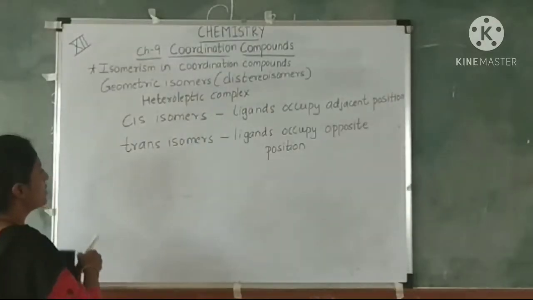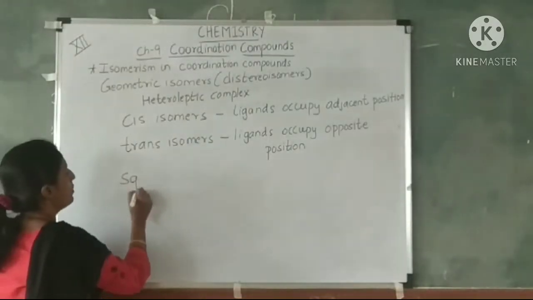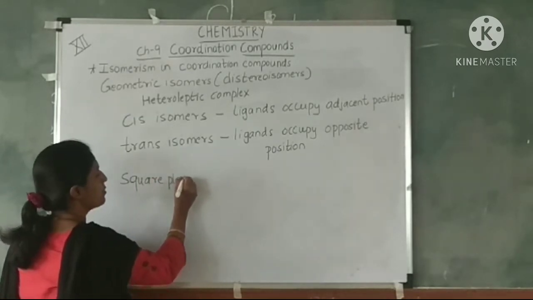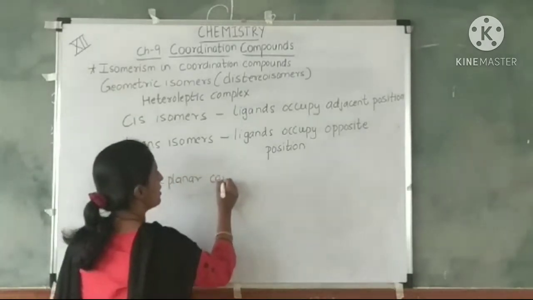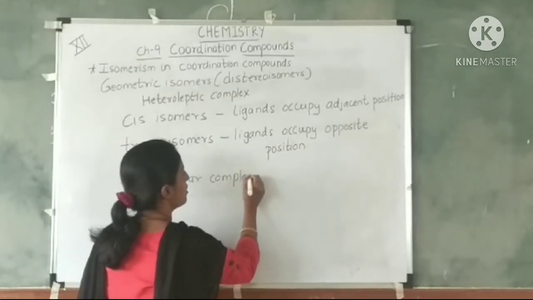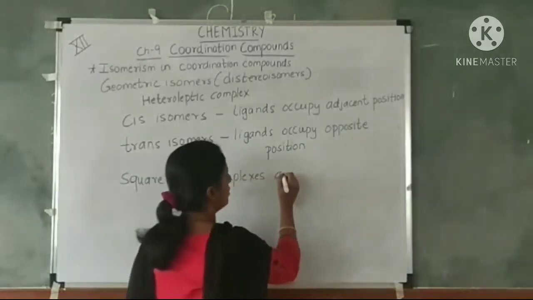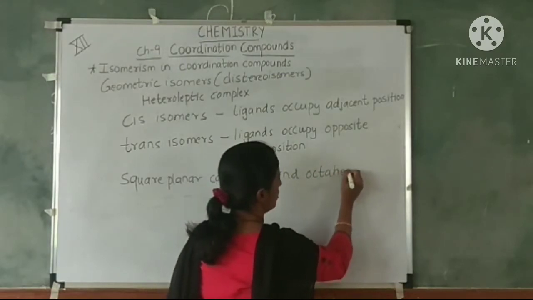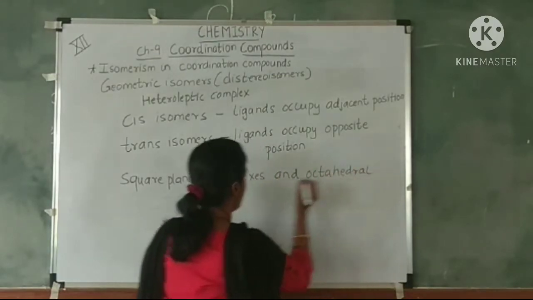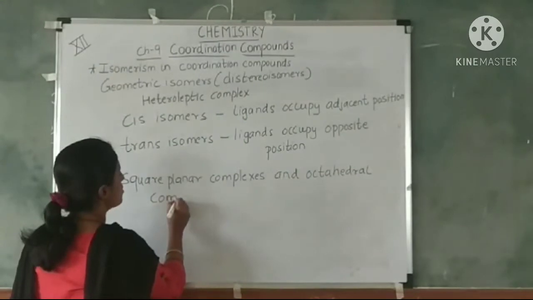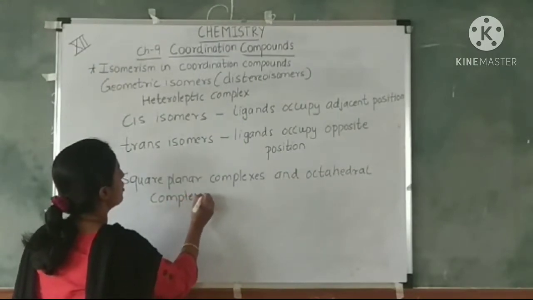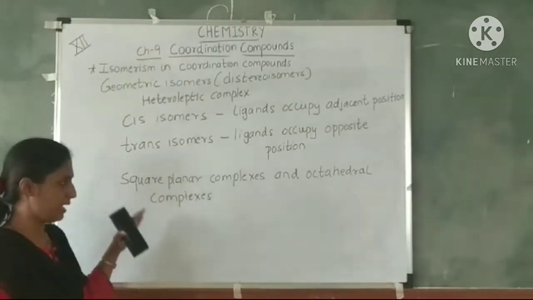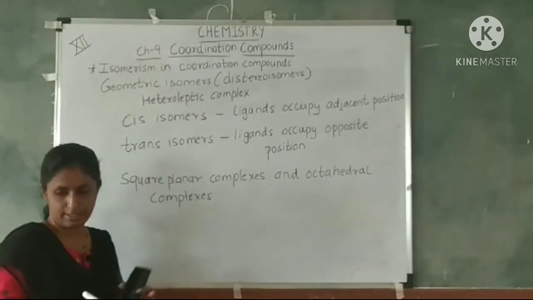Now these isomers are seen in square planar complexes and octahedral complexes. So geometric isomers are seen in square planar complexes and octahedral complexes.